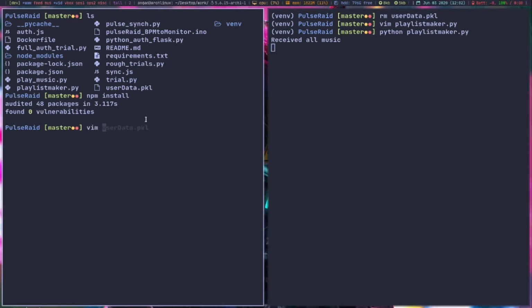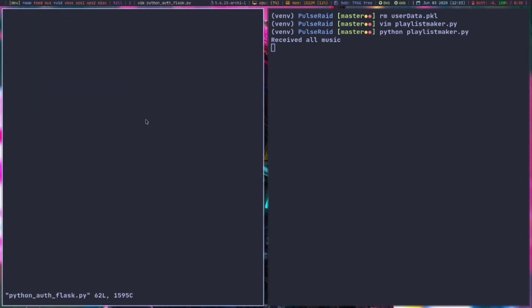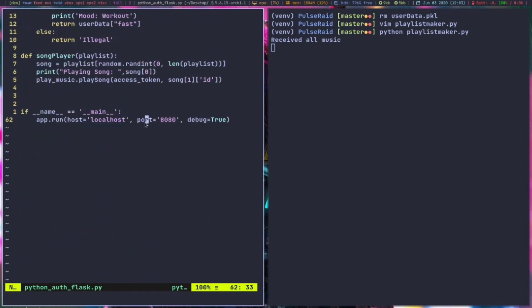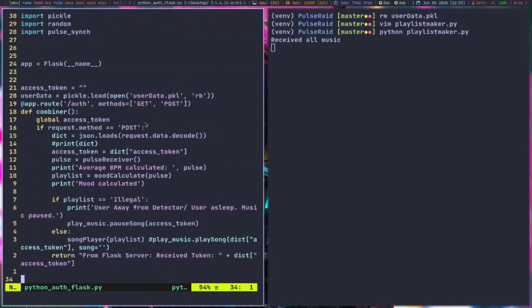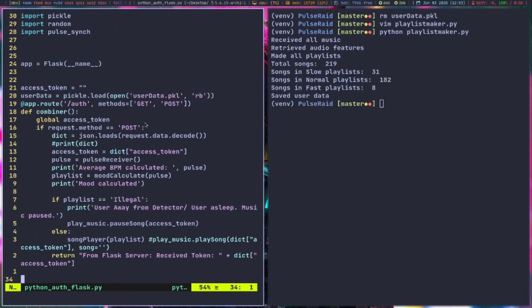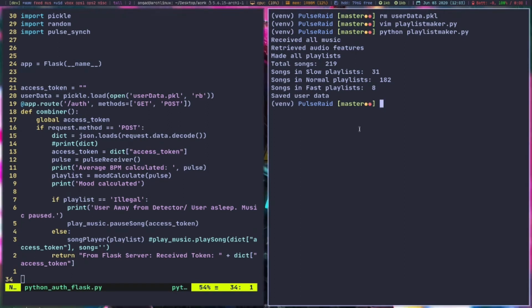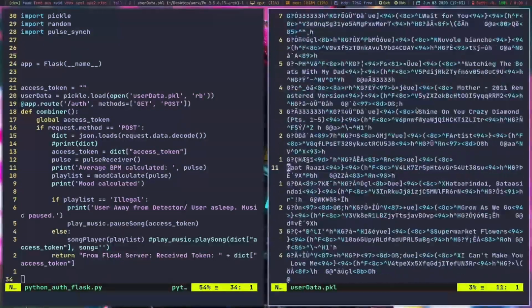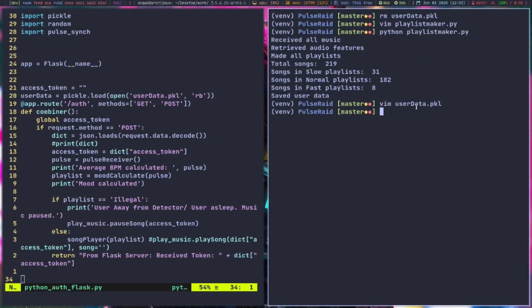In the meantime, let's take a look at our python auth-flask.py. It takes the user-data.pickle file in read binary mode and starts listening on a server. In addition to this, we have a third code that detects heart rate, and on the basis of the heart rate, it takes a sample set of 10 readings, stabilizes a normal reading for the heart rate, and on the basis of that, it starts the song. Now we have a playlist over here. Let me go to user-data.pickle, and you can see it's a binary file. We can't read it through our normal editor.